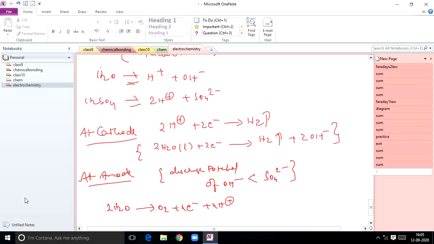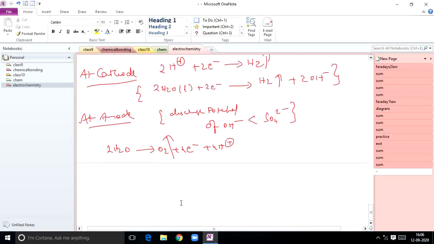So what is liberated at anode, students? Oxygen. See, every time you have to remember what redox reaction takes place at anode and cathode, what the electrolyte is, and what the possible products liberated at cathode and anode are. So this is the case. Okay, students. Next, you can take some more examples if you want. These are the important examples, students.